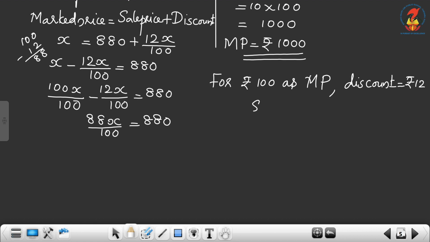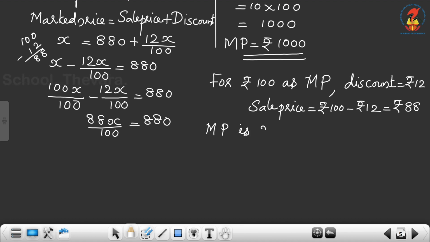Then what is the sale price? The sale price will be rupees 100 minus rupees 12. Sale price is marked price minus discount, which is equal to rupees 88. So if the marked price is rupees 100, then the sale price is rupees 88.